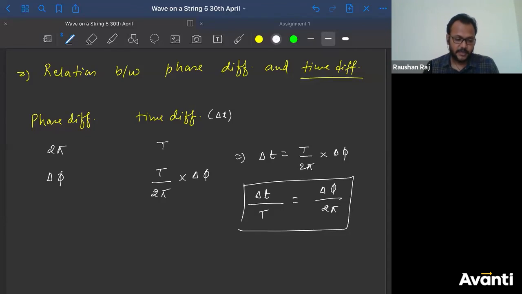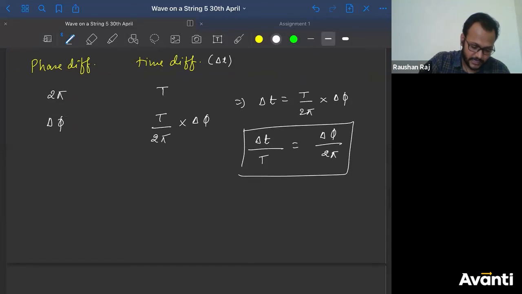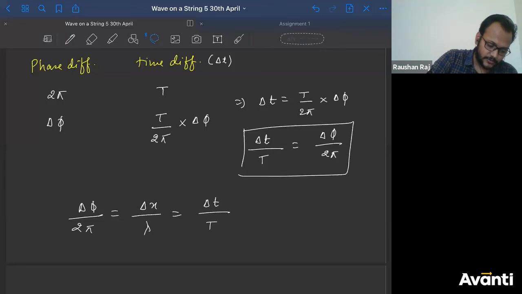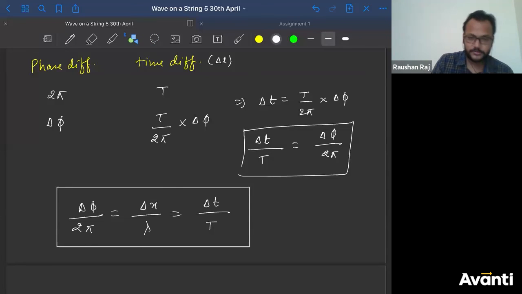What if I ask you to relate all the three parts? So क्या लिखूंगा finally? I'll get delta phi divided by 2 pi is equal to delta x divided by lambda is equal to delta T divided by capital T. So if you remember this ratio, सारा काम हो गया. ठीक है? Guys, click yes if you understood this. You have to remember this. बच्चा लोग हमेशा याद रखना है इसको. बहुत काम की चीज है ये. चलो, good, very good.